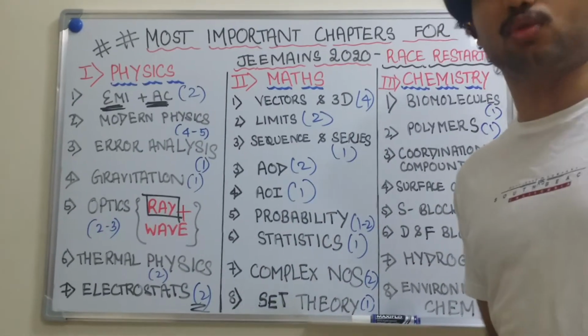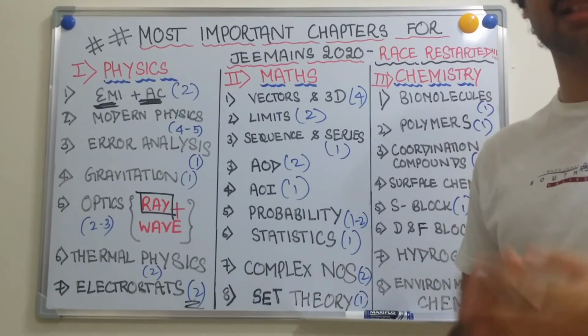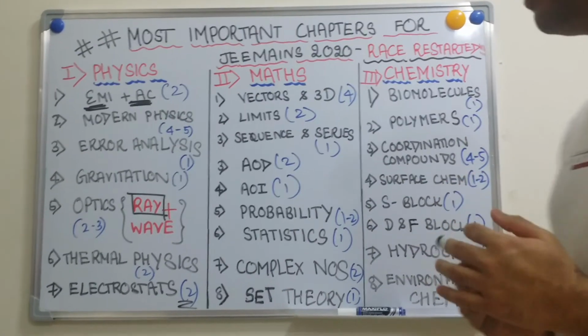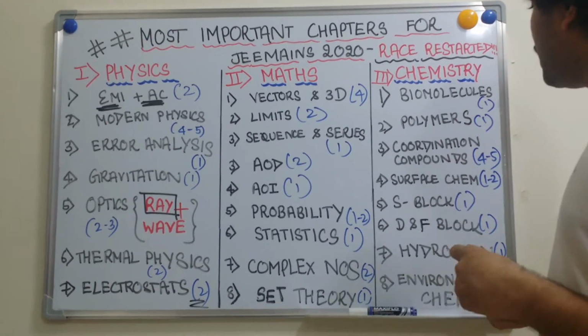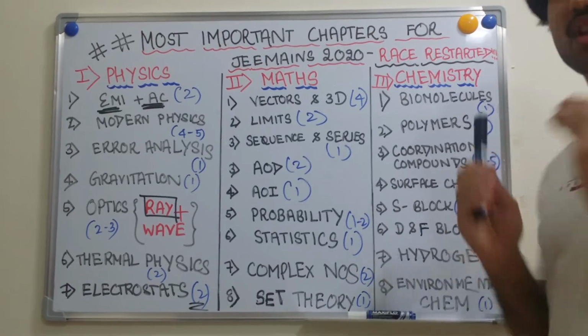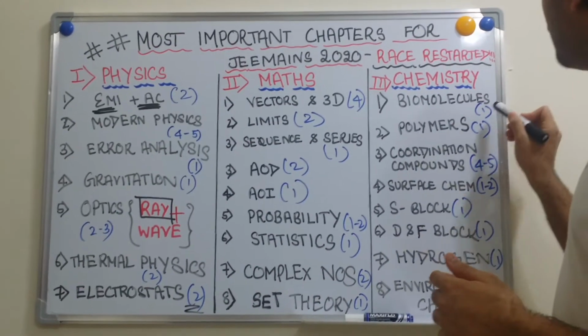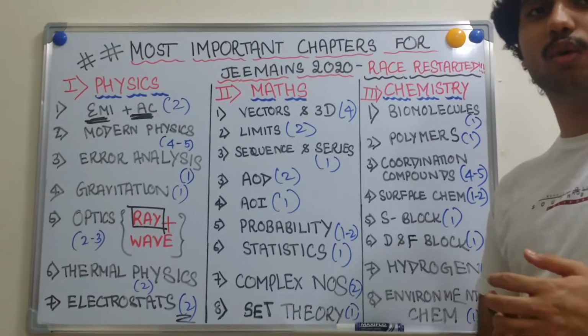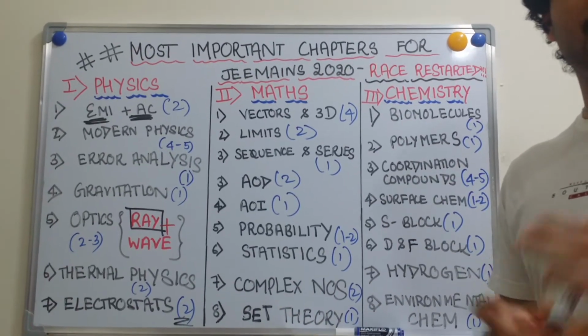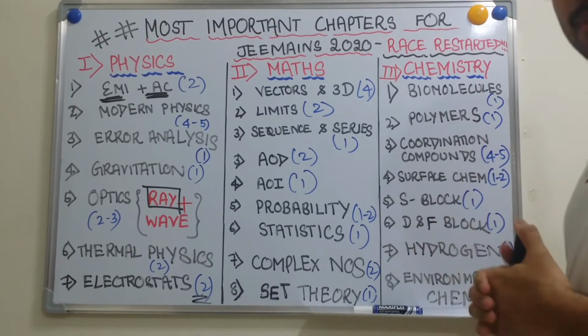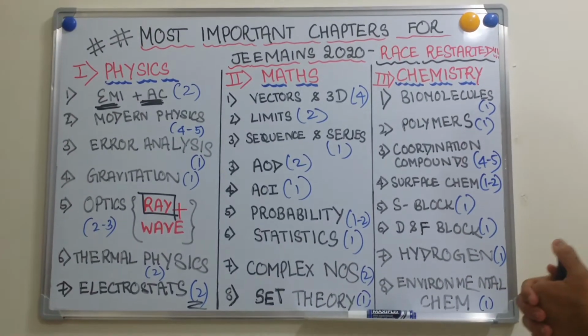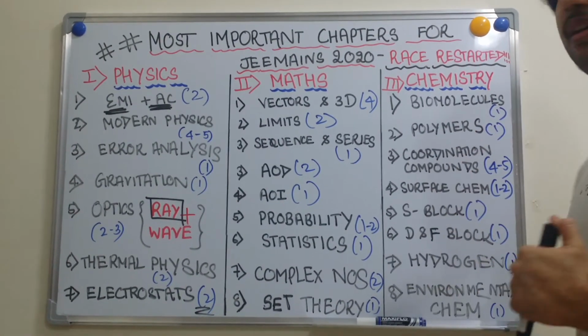40% students go for chemistry, 30% for physics, basically NCERT level questions. Moving on to chemistry. In chemistry we have biomolecules. Just read your NCERT properly, you will score in this chapter very well. In every shift we have 1 question. Even if you take your JEE Main Jan 2020 papers, you will see questions coming up, 1 question every shift. Polymers, every year 1 question.